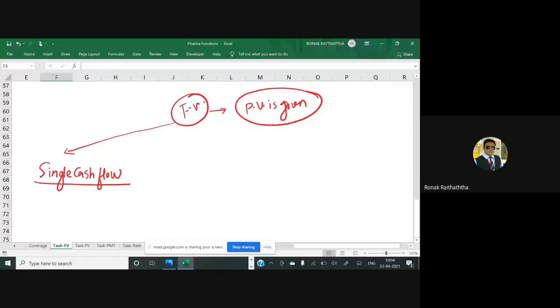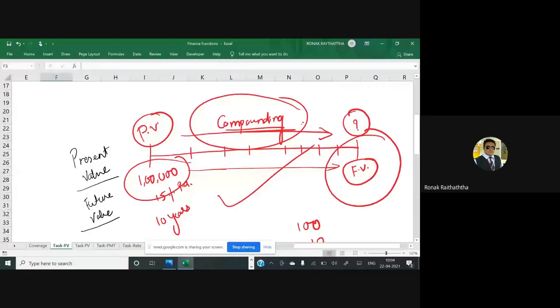I'm using the word investing, but that does not mean it is related only with investing. It is also related with loans. Only the inflow and outflow will be different in a loan. Let me give you an example so that you will be crystal clear about it. Say I have taken the PV example here. What I was telling you is that if you want to receive 1 lakh rupees after this many number of years, then what should you invest right now.